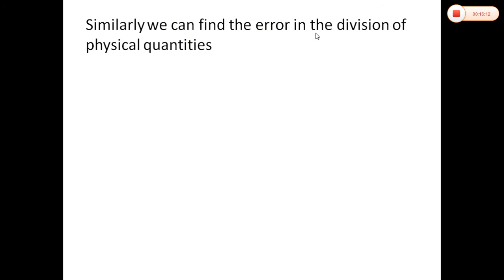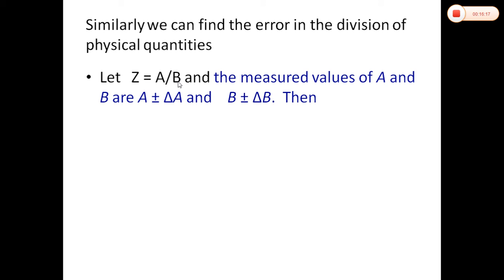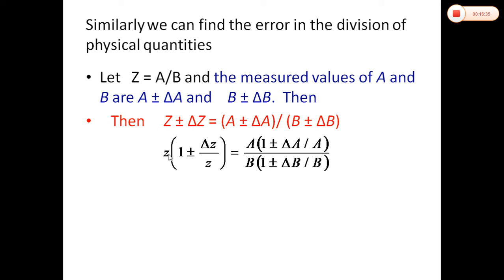Similarly, we can find the error in the division of two physical quantities. Let z is equal to A upon B, and A and B are measured as A plus minus delta A, B plus minus delta B. Then z plus minus delta z will be equal to A plus minus delta A divided by B plus minus delta B. Taking z common from side 1, and A in the numerator and B from the denominator, as A upon B is equal to z, it will cancel.